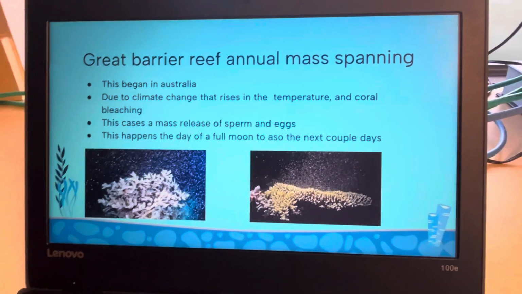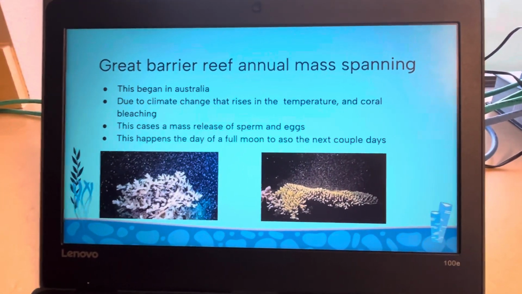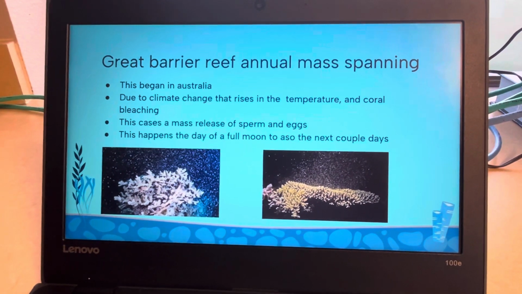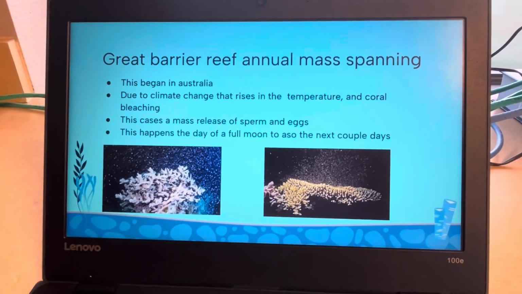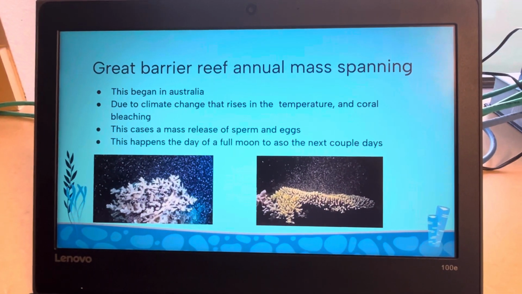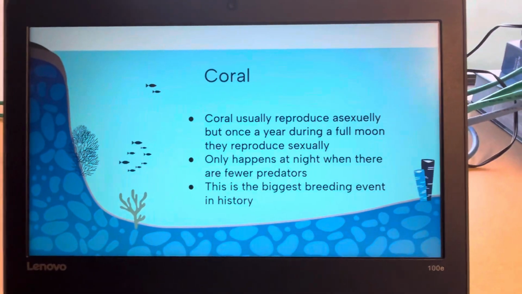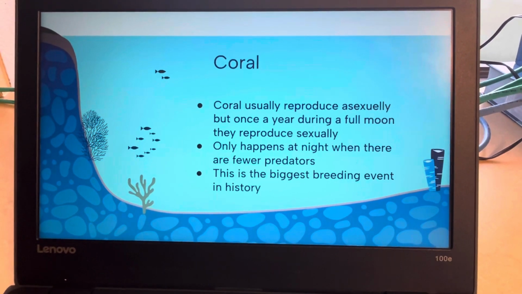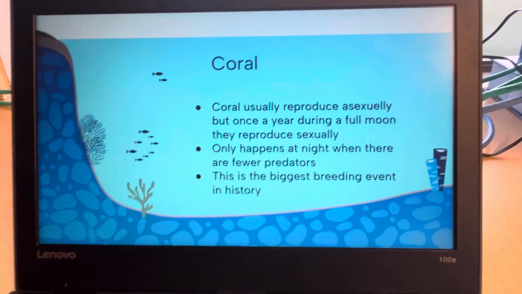Okay, the Great Barrier Reef annual mass spawning. This began in Australia, and due to climate change and rising temperatures, there's also coral bleaching that's making this process more intense. This causes a mass release of sperm and eggs. It happens the day of a full moon and also the next couple days after. Coral usually reproduce asexually, but once a year during the full moon they reproduce sexually. It only happens at night when there are few predators, and this is the biggest breeding event in history.